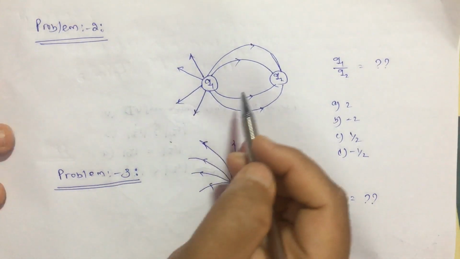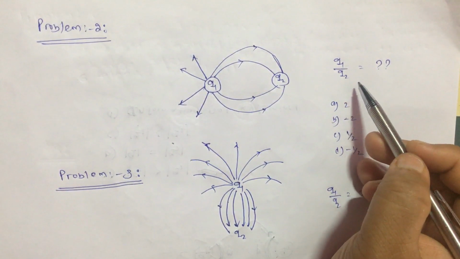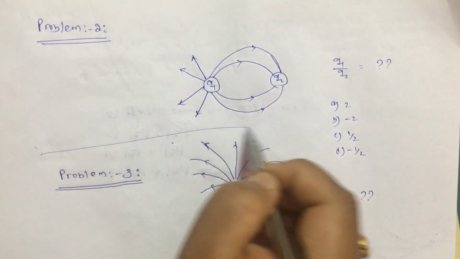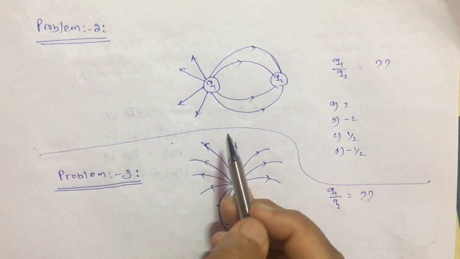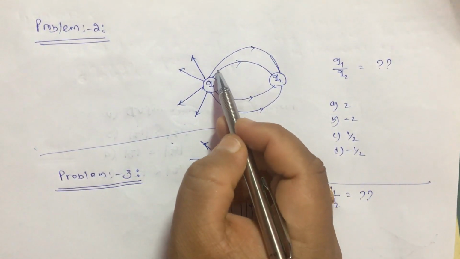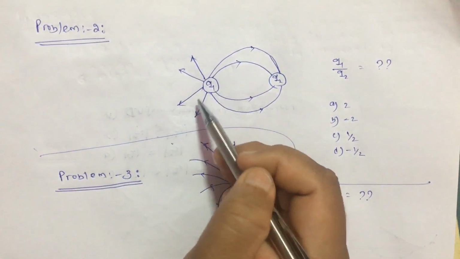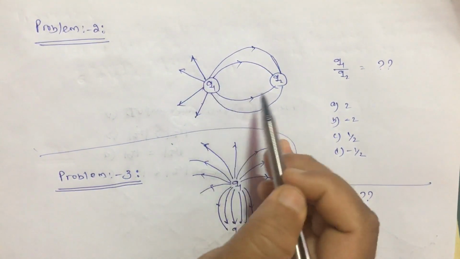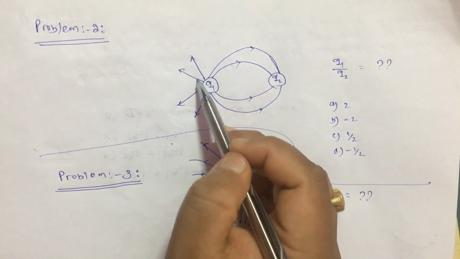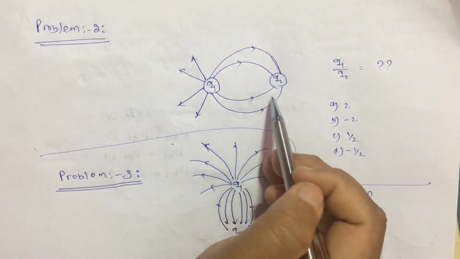Now let us come to the next question. So this is our question number 2. A diagram is given and it is asked what is the value of Q1 by Q2. Okay. 2, minus 2, 1 by 2 and minus 1 by 2. Okay. This is for this question. Now it is very simple, I think. See, count the number here, 1, 2, 3, 4, 5, 6, 7, 8. Okay, because it is given all round. There are 8 lines around Q1, and around Q2 there are only 4 lines.